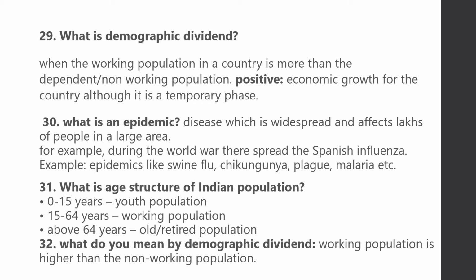What is an epidemic? Disease which is widespread and affects lakhs of people in a large area. For example, during the World War, there spread the Spanish influenza.